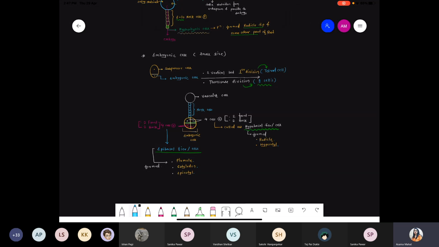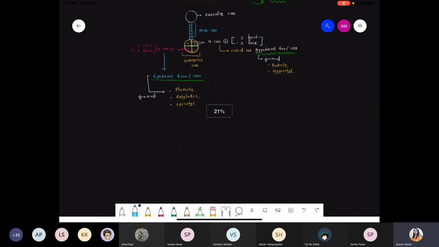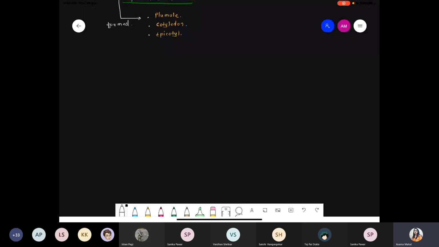Okay, now what happened? This typical 8 cell structure. Next point, we are continuing in the same. So this typical 8 cell structure means we are considering the hypobasal tier as well as the epibasal tier.